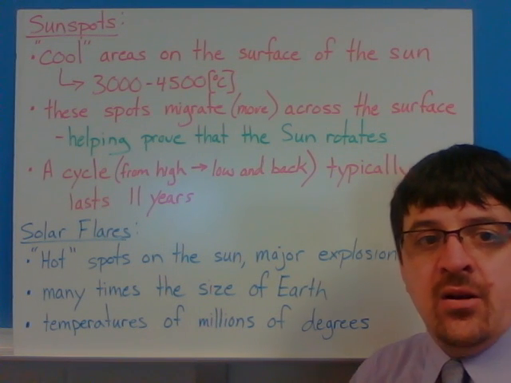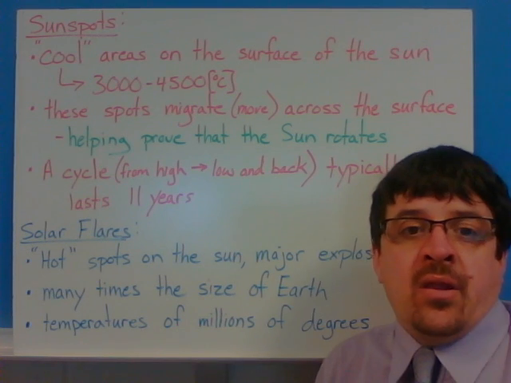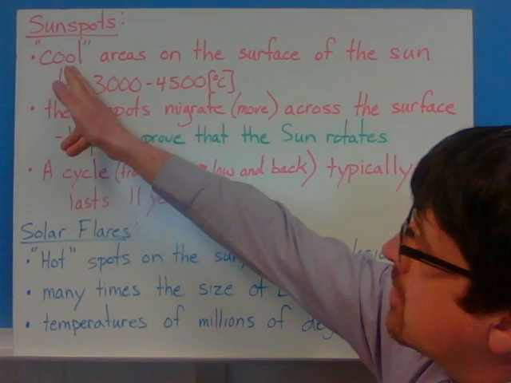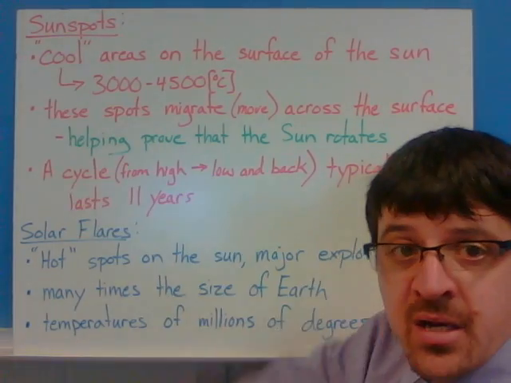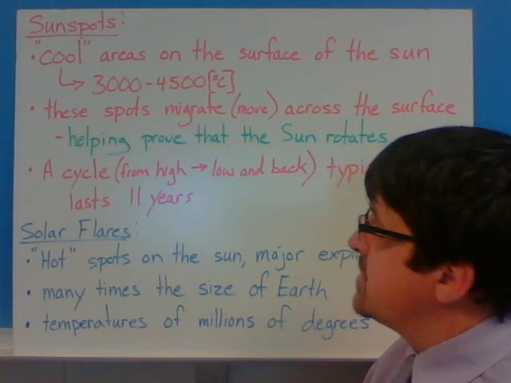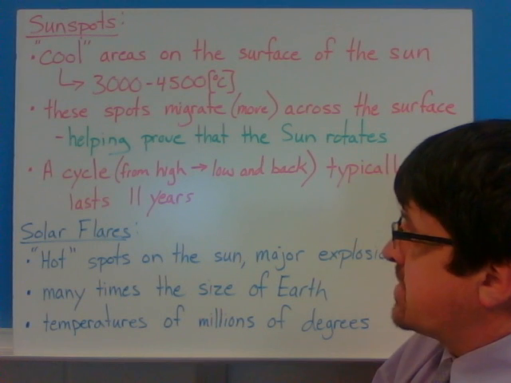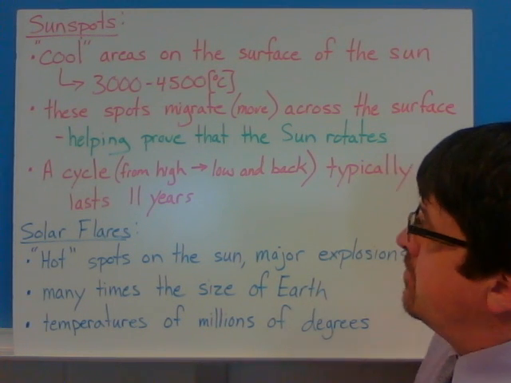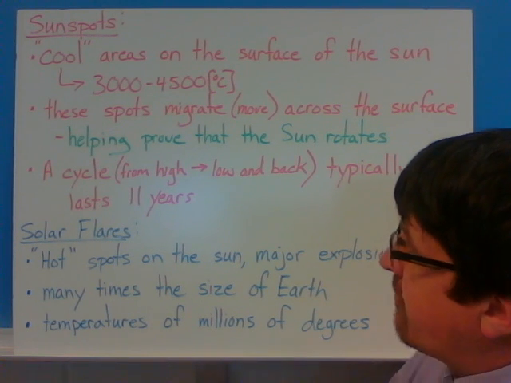Okay, last thing here is I just wanted to tell you a little bit about sunspots. We're going to be doing a lab in class on this. The sunspots are cool areas on the surface of the sun. Cool, I put that in quotes because it's relatively speaking cool: 3,000 to 4,500 degrees Celsius. Okay, that's what we mean by cool, versus 6,000 to 7,000 degree temperatures on the surface of the sun on average.